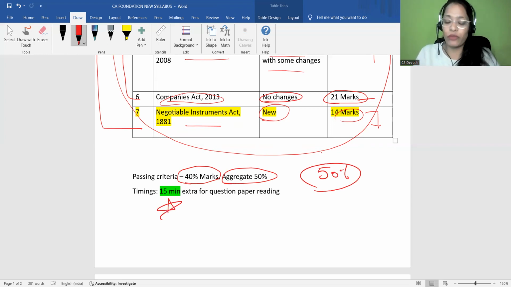These 15 minutes are very, very crucial. You may not understand that now, but when you attempt test series in your colleges or institutions, then you will get to know how important these 15 minutes are. 15 minutes of reading the question paper and analyzing the answers right away. After that, those 3 hours will fetch you good results actually. So 15 minutes is a good provision. Try to concentrate on that.